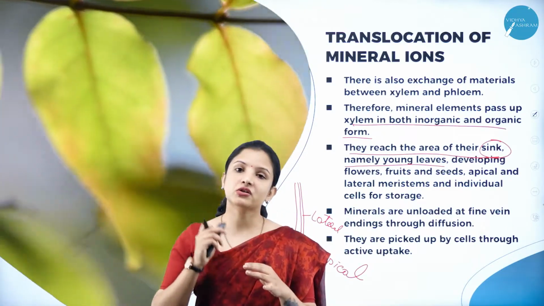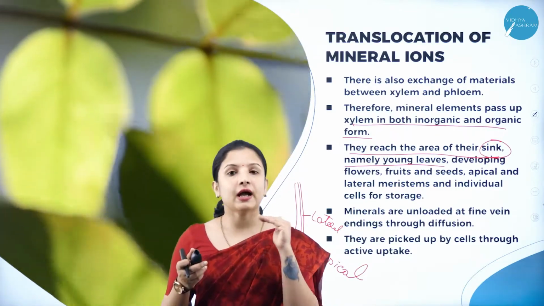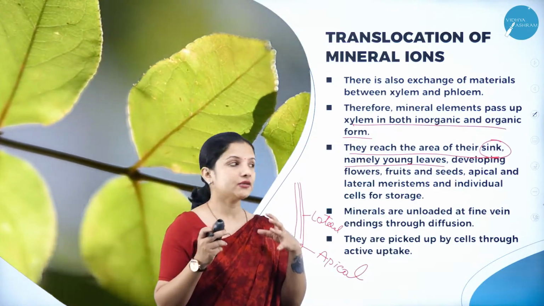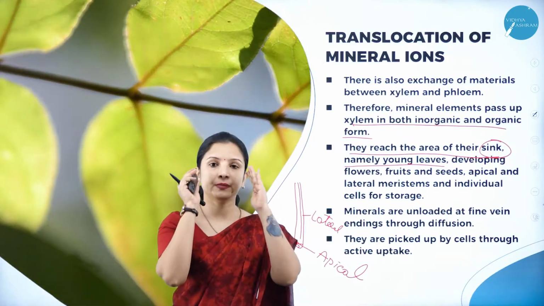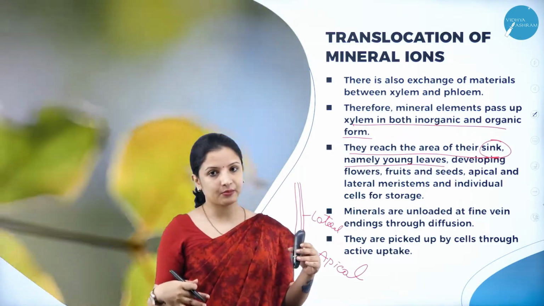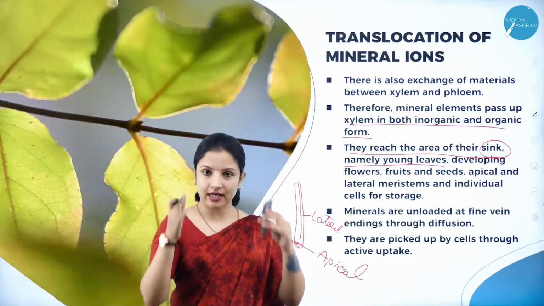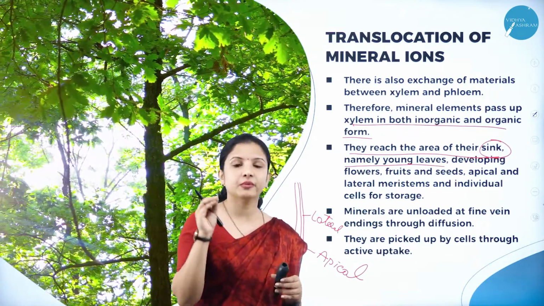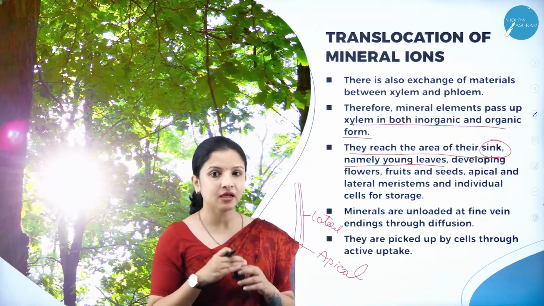From the xylem, they are transported as both organic and inorganic compounds, and then to where will they be transported? They will be transported to an area called the sink, and they will be located there. So where is the sink present? It is present at the tip of the root, at the tip of the stem, and at the lateral region of the root and the stem. Why do they travel there? Because actively dividing cells called the meristems are present.